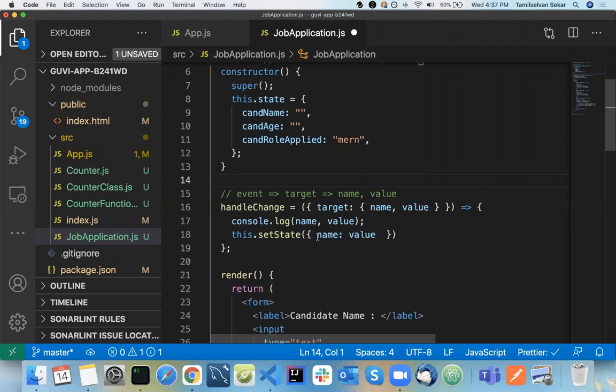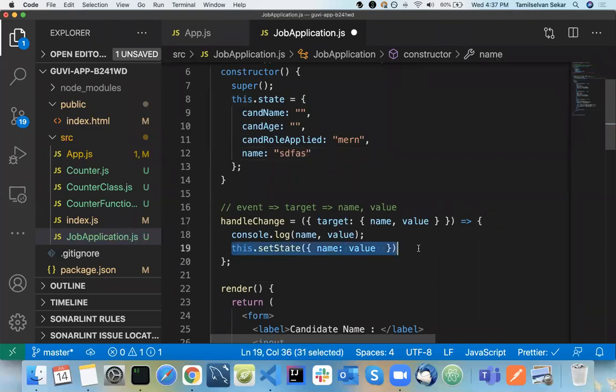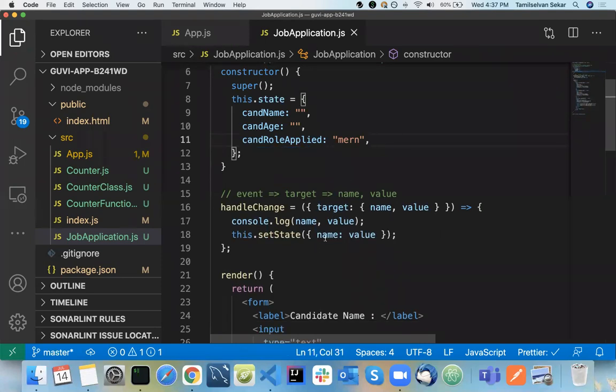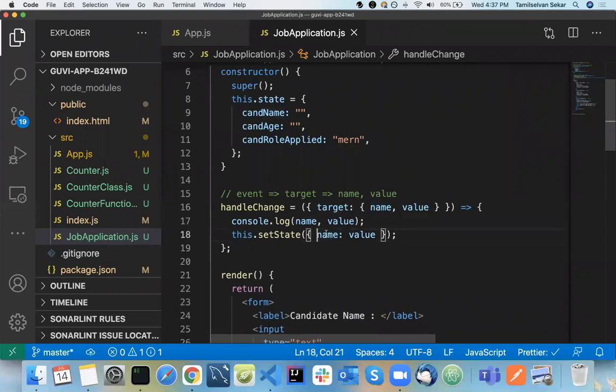If you do name equal to value in your setState, it will add a property literally called name with some value inside it. We don't need it this way. Here the name is dynamic, so candidate name, candidate age and candidate role should apply here. That's my question.